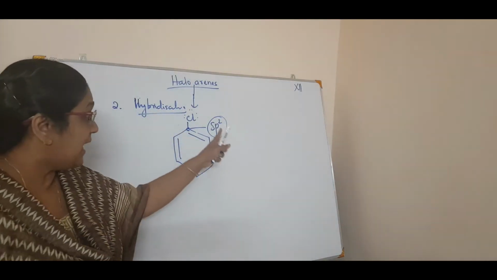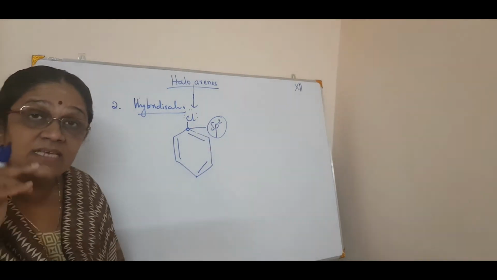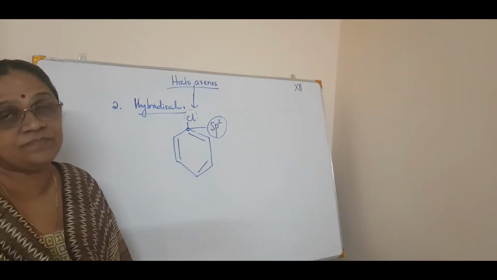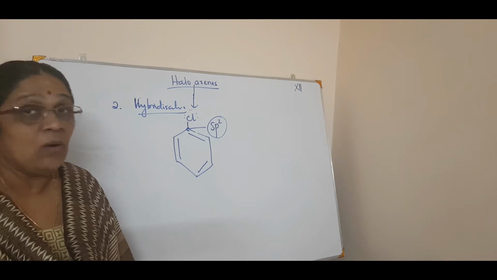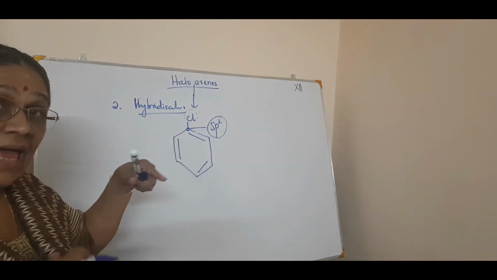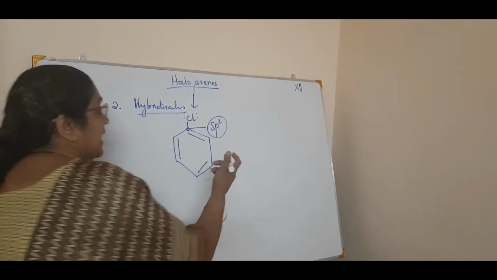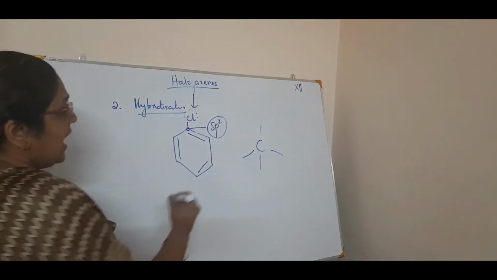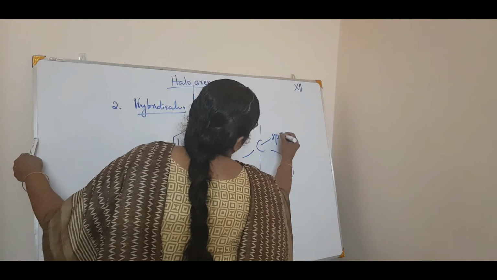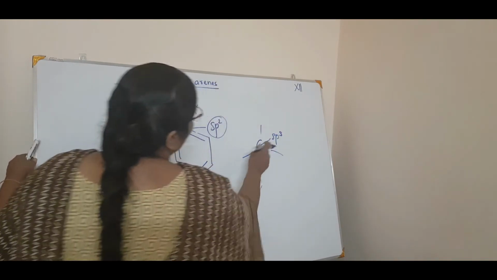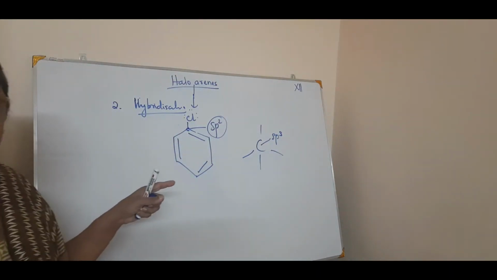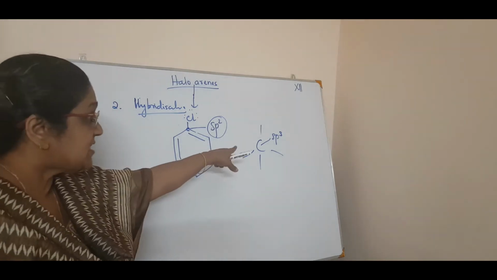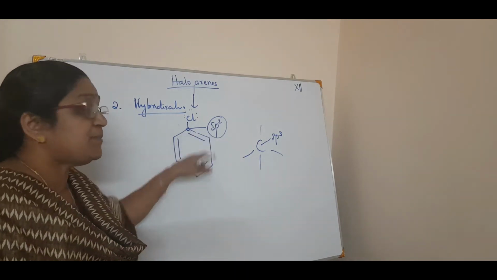Now in the case of a haloalkane, you know it's tetrahedral shape, right? Tetrahedral shape. And this carbon atom is in an sp3 hybridized state because all 4 atoms are single bonded. So that is an sp3 hybridized state, but this is an sp2 hybridized state.